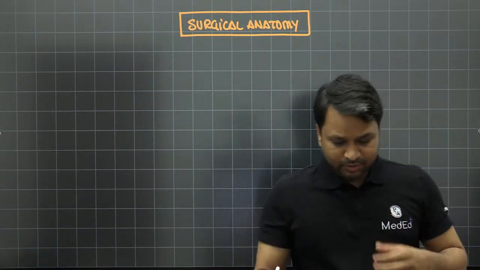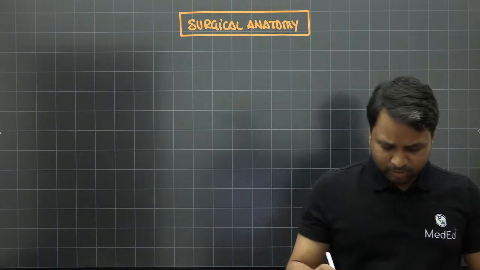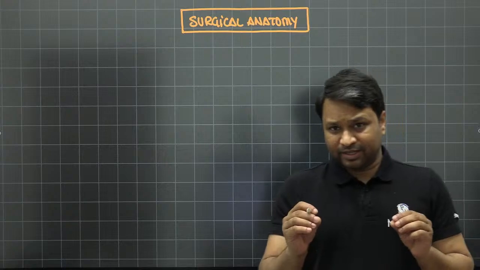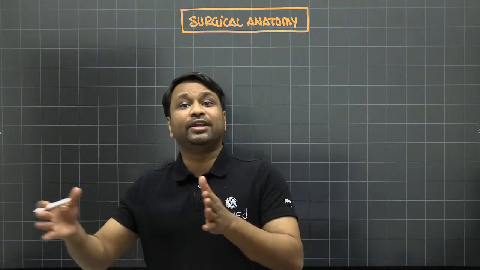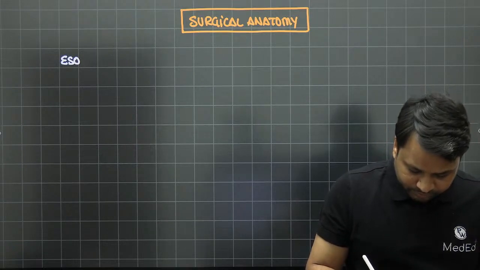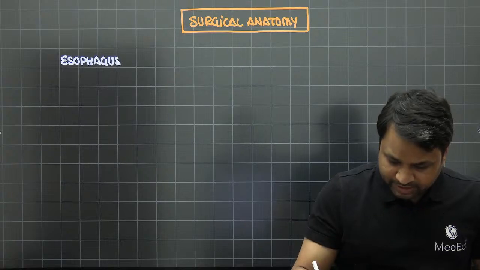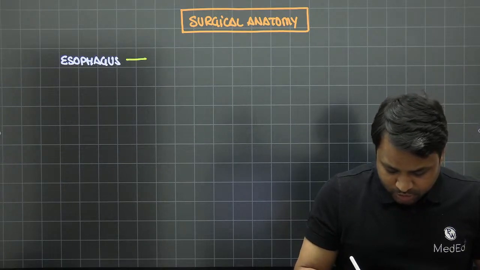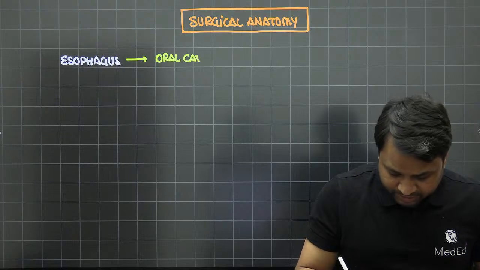Chalo. So when you talk about the surgical anatomy of the esophagus, first of all, the esophagus is one part of the GIT which goes through three different environments, right? It goes through the oral cavity, that is, it is communicating with the oral cavity.